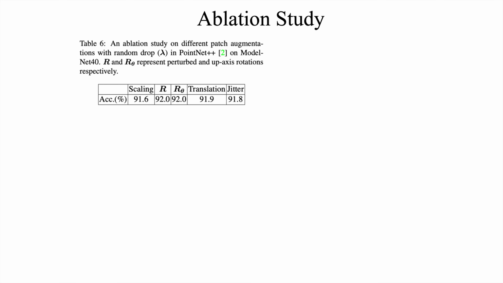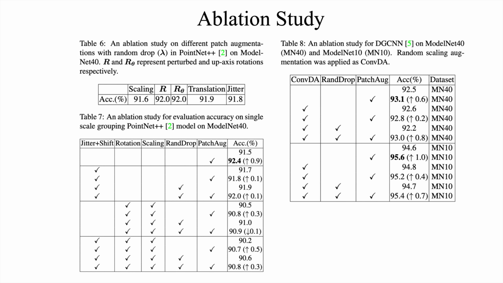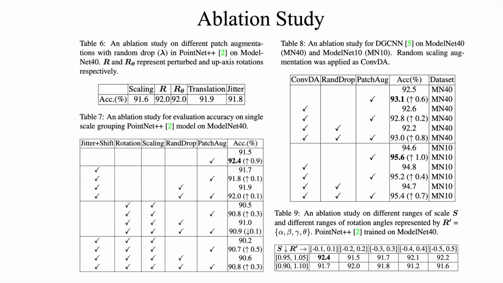We did a bunch of ablation studies to see how each augmentation at the patch level fared. We studied a combination of object level and patch augment on PointNet++ against ModelNet40 and then Dynamic Graph CNN against ModelNet40 and ModelNet10. Finally, we also studied the change in performance of the patch augment with different augmentation parameter ranges.